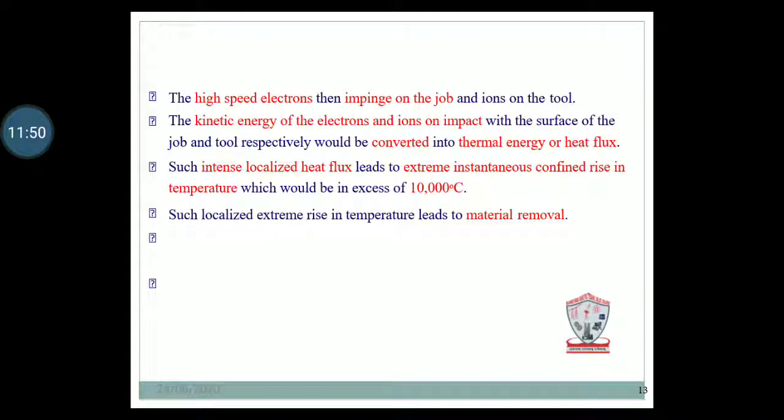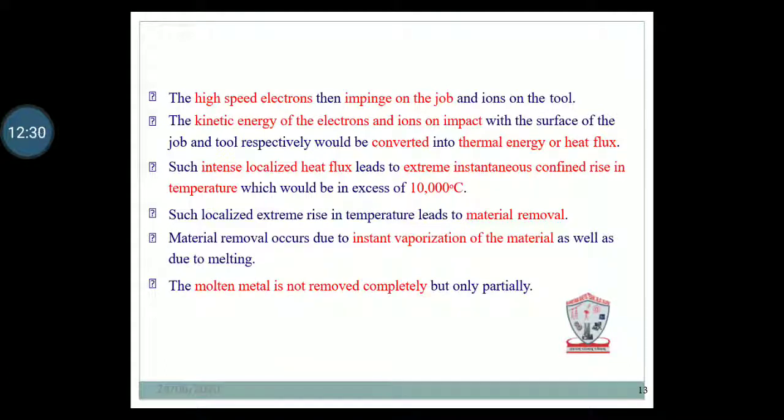Then the high speed electrons suddenly impact on the job, and the ions impact on the tool. The kinetic energy of the electrons and ions on impact with the surface of the job and tool respectively is converted into thermal heat flux. Such intense localized heat flux leads to extreme temperature, a confined rise in temperature which would exceed 10,000 degrees Celsius. Such a localized extreme rise in temperature leads to material removal.